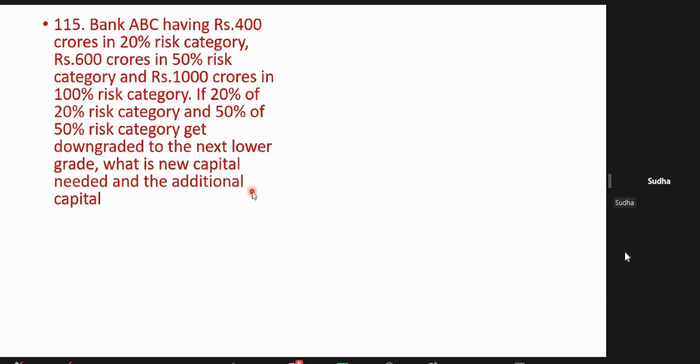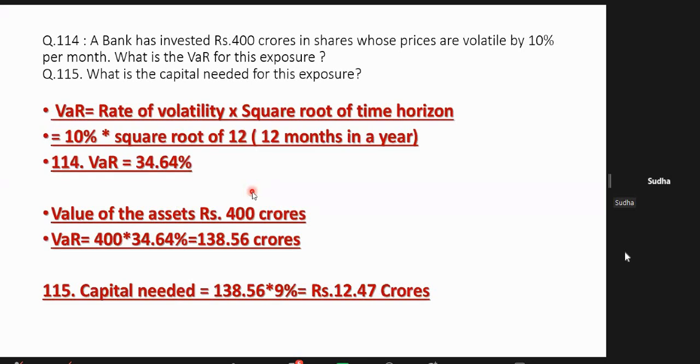Wonderful. Here we have calculated for per annum, sir. We are multiplying square root of 12, that is, madam, annum. So here per month, how many months in a year? 12 months. That is why square root of 12. So whenever they ask for exposure, we have to calculate annual VaR. Remember the formula. Simple way you can calculate.